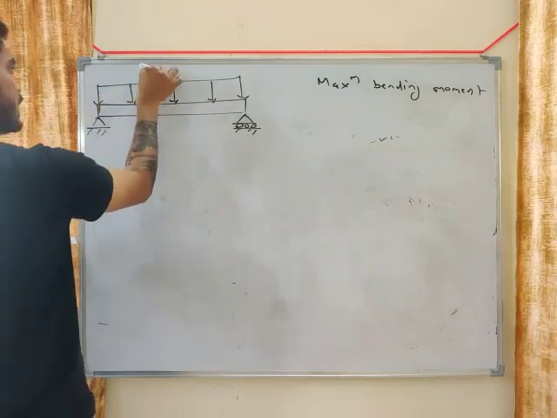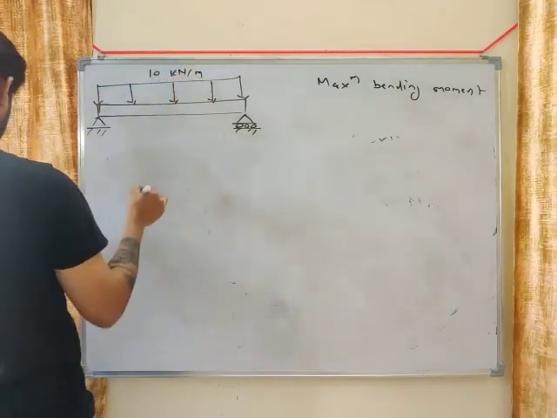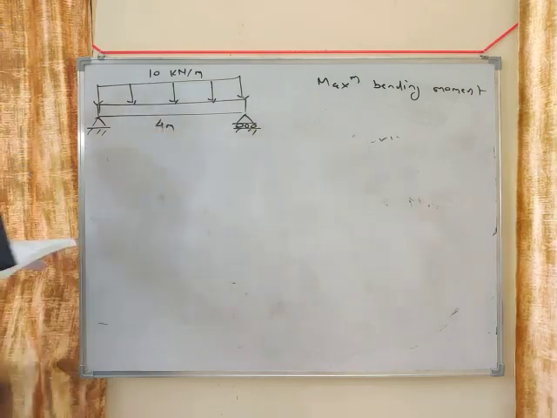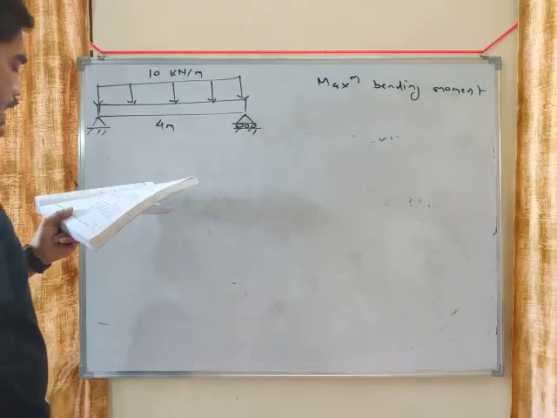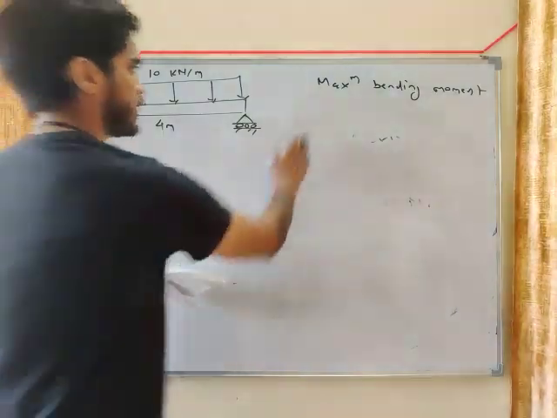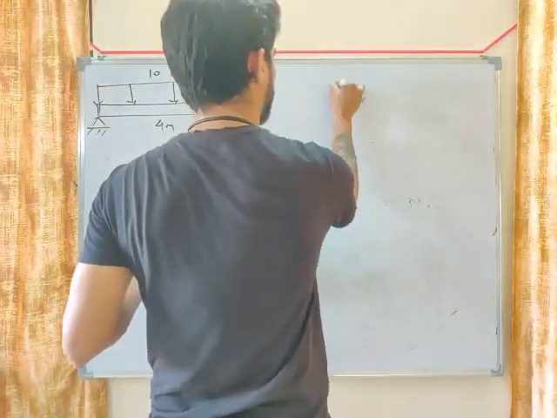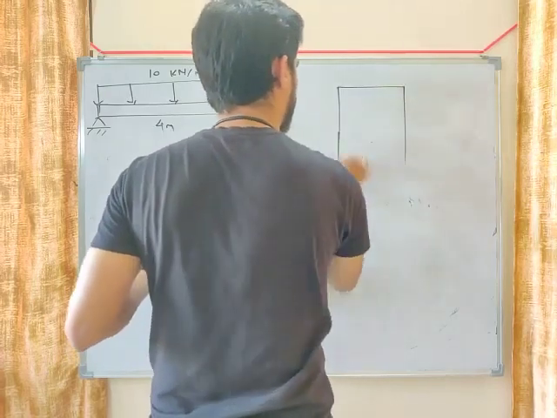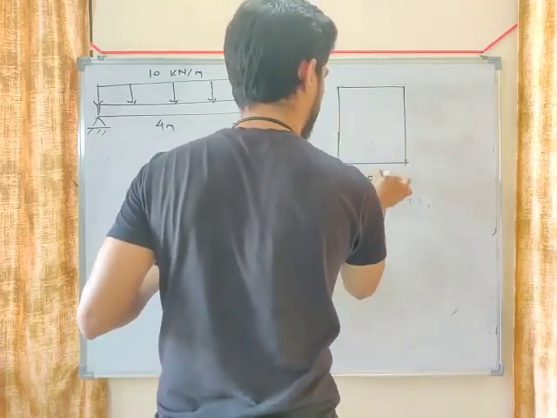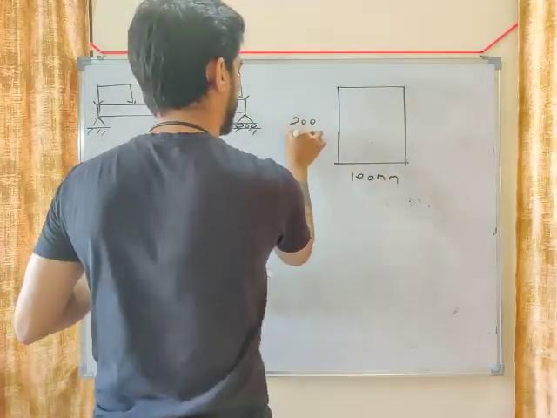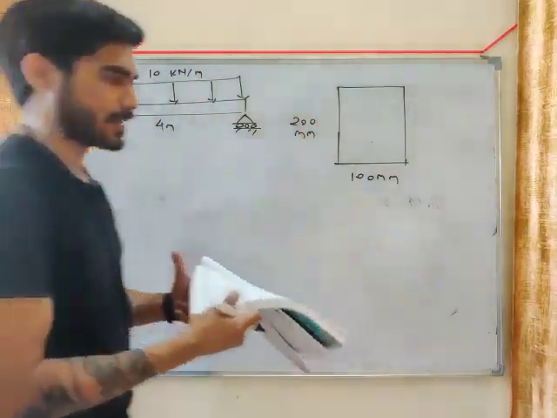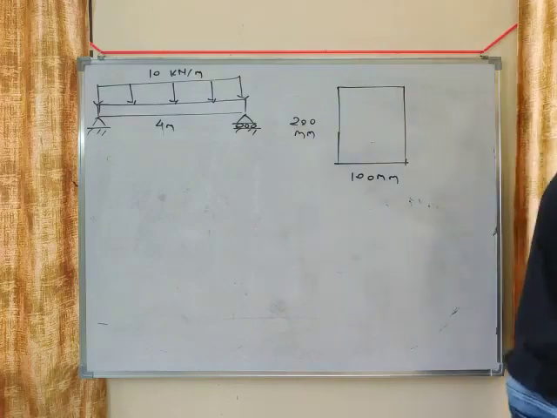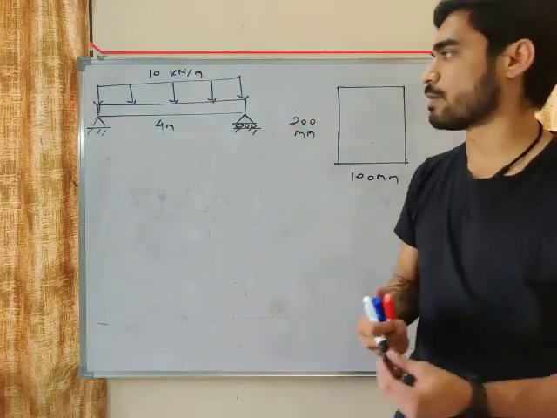This is 10 kilonewton per meter. This length is 4 meter. And the cross section of the beam is a rectangle, 100 mm by 200 mm. This is 100 mm, this is 200 mm. You have to calculate sigma maximum in this case, my friend.